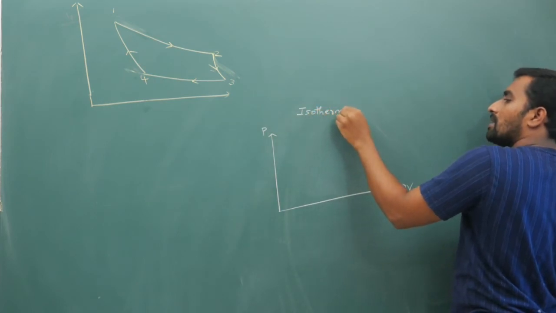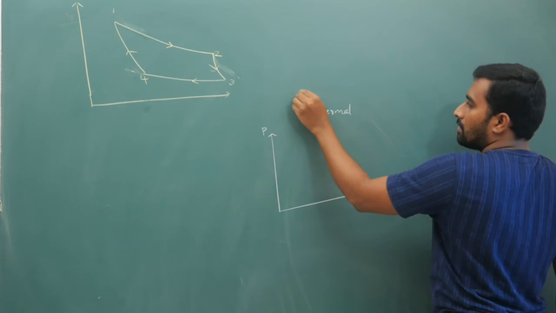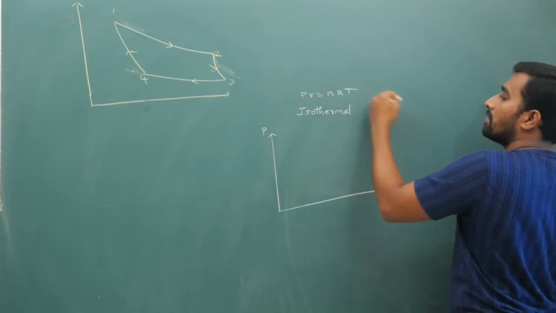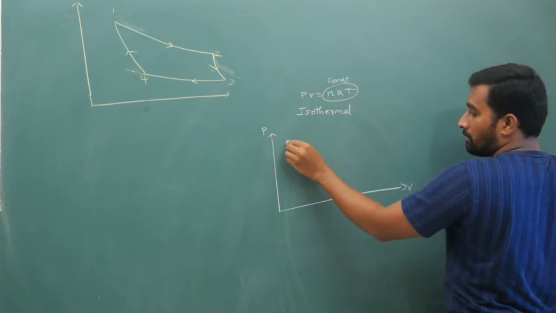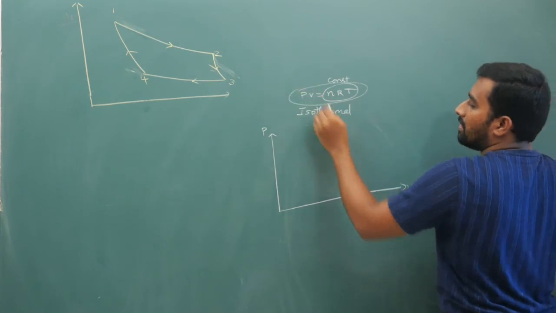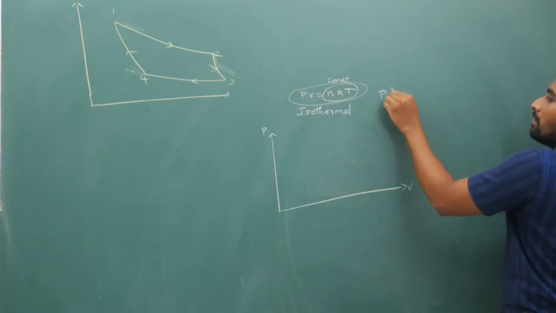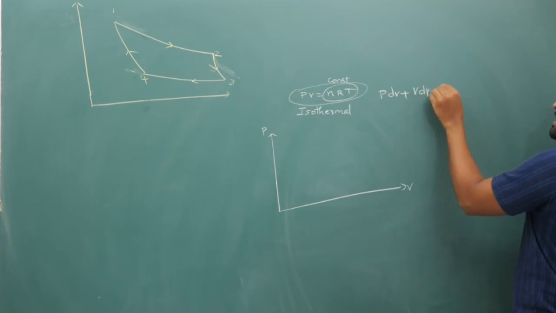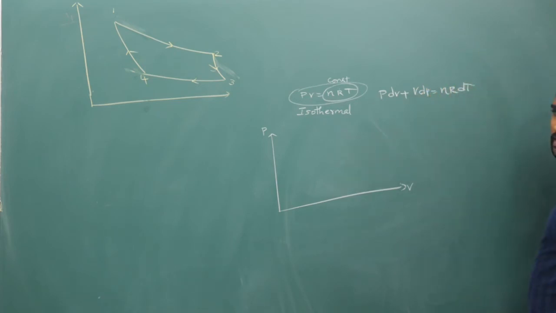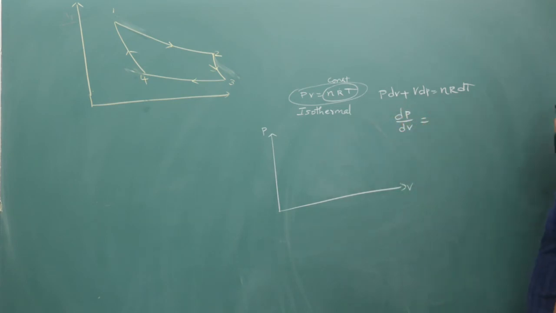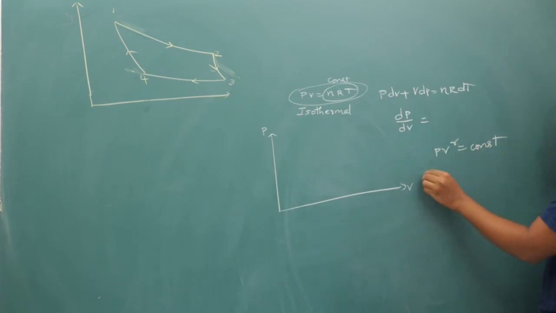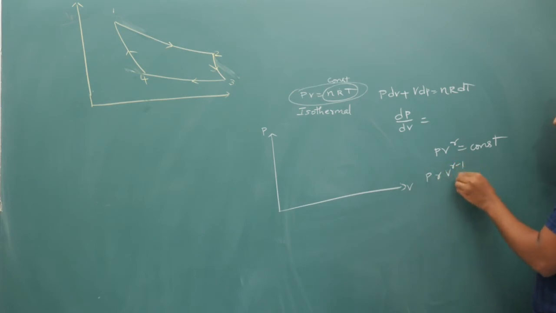For an isothermal process, if you take PV is equal to nRT, from this isothermal process, this part is constant, your P is a 1 by x graph. Now if you take slope, PdV plus VdP is actually, if you differentiate it, nRdT. Now from this, your slope is dP by dV. Whereas for adiabatic process, PV power gamma is constant. If you have watched my videos, P times gamma V power gamma minus 1 plus V power gamma into dP is equal to something we will write.